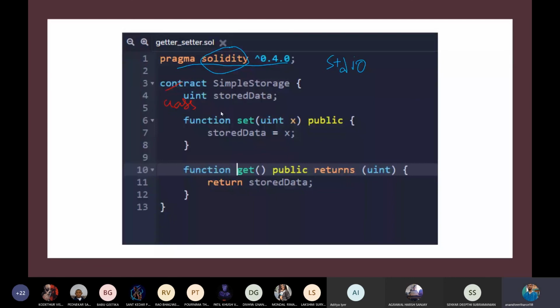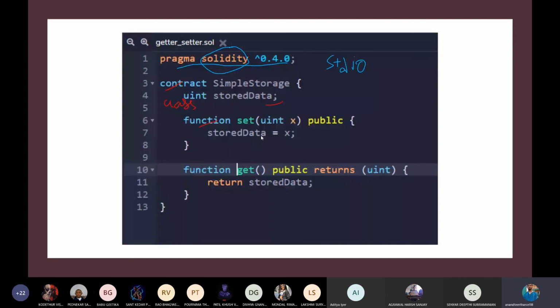Imagine this contract to be similar to that of class. Actually, it is more or less the same, but we are using the contract keyword instead of the class keyword. And this is the class variable. You can call it a class variable for now. And the function is telling that this is a function, with the function name, the parameters, and accessibility. Public is its accessibility.